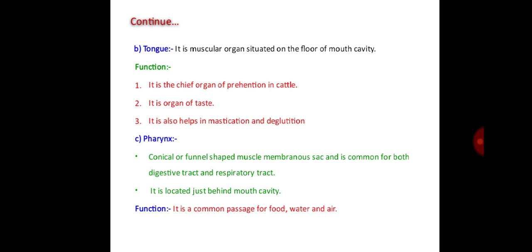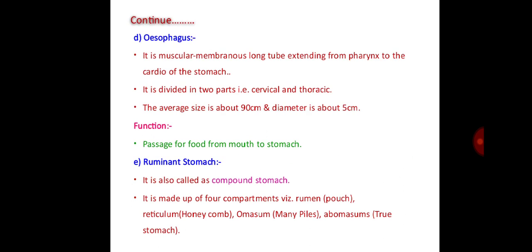Then pharynx, a conical or funnel shaped muscular membranous sac, which is common for both the digestive tract and respiratory tract. It is located just behind the mouth cavity. The function of the pharynx, that is, it is a common passage for food, water and air.